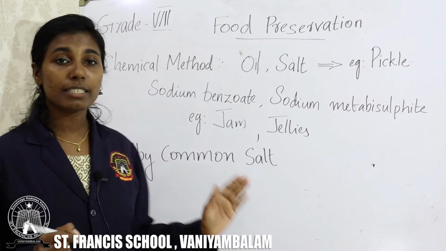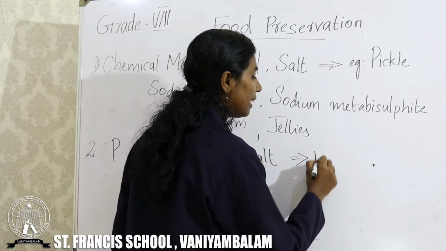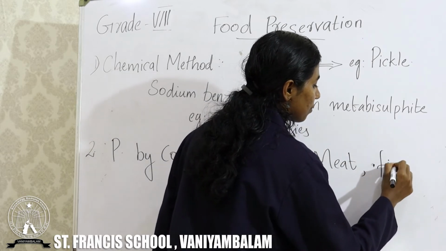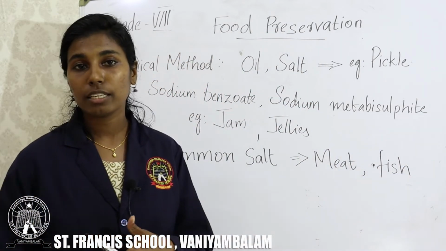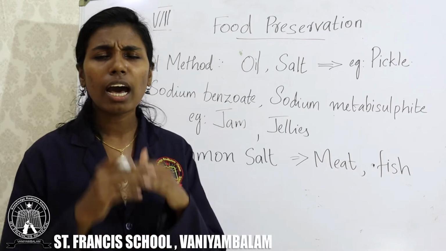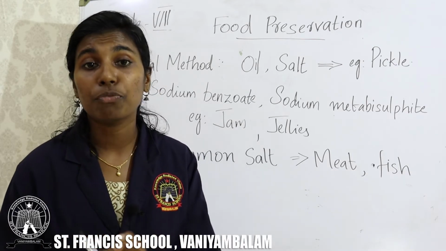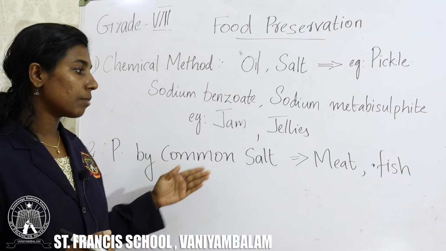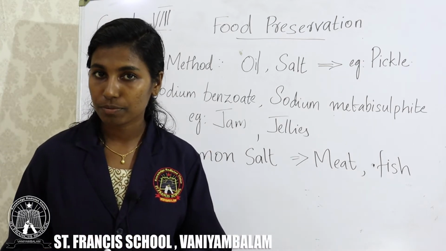So, we can preserve many food items like meat, fish, etc. using the common salt. Due to the presence of high salt amount, for the microorganism it is very difficult to grow. Clear? So, we can preserve the food items like meat and fish using common salt.